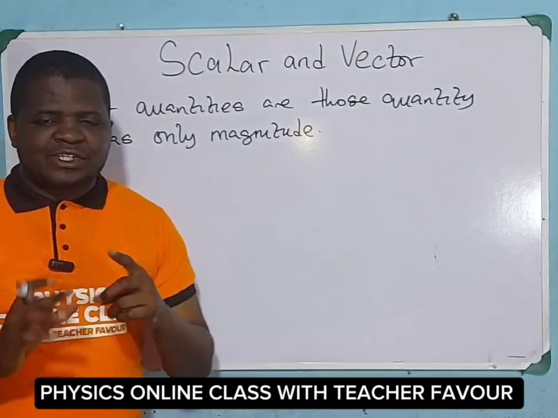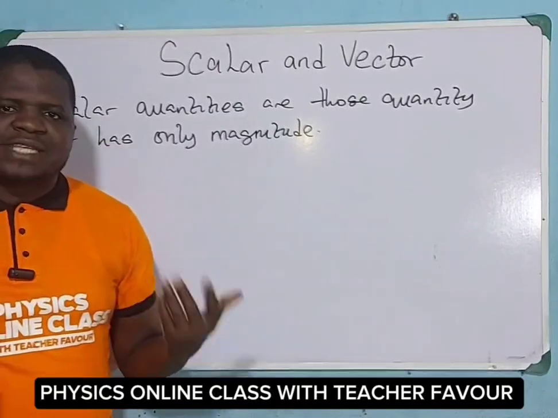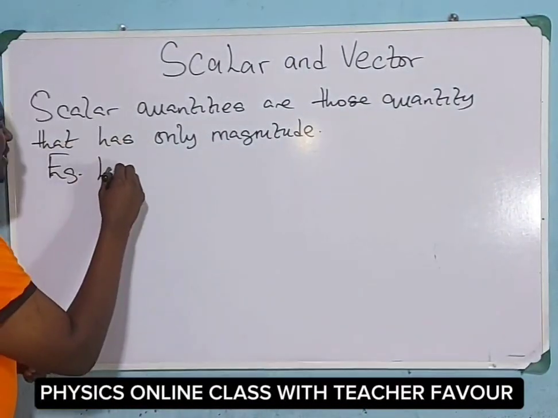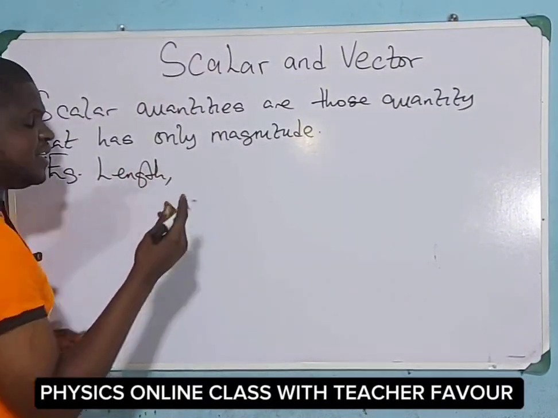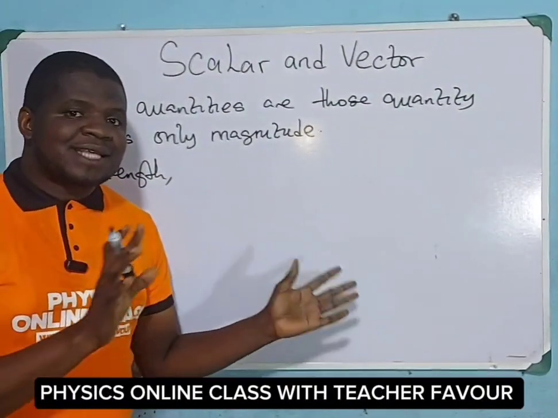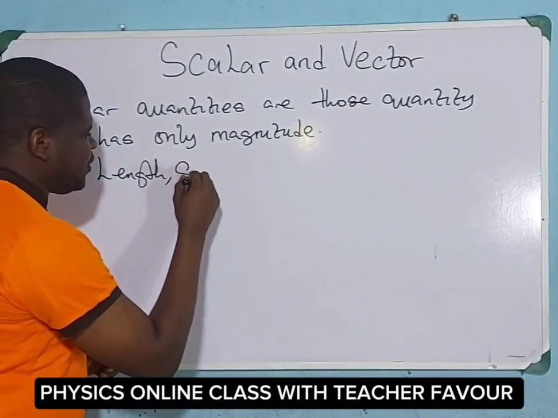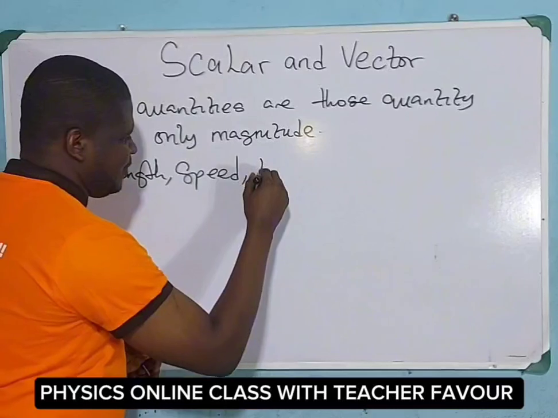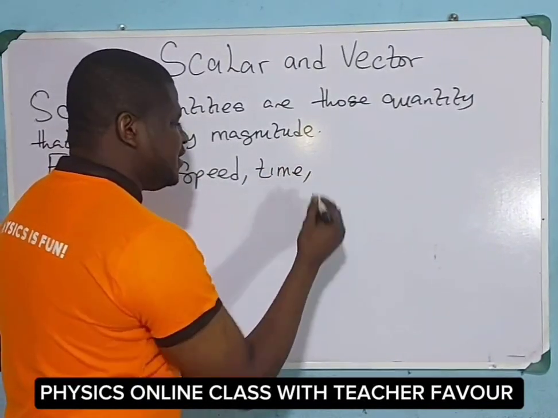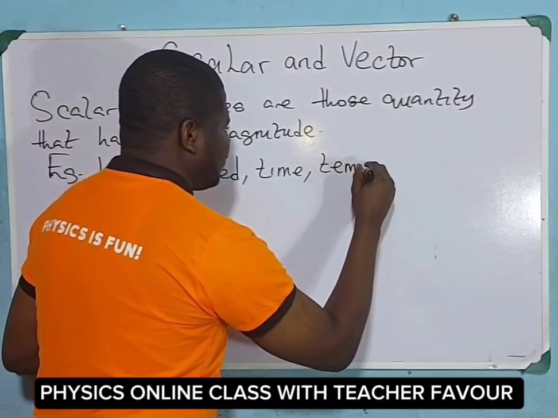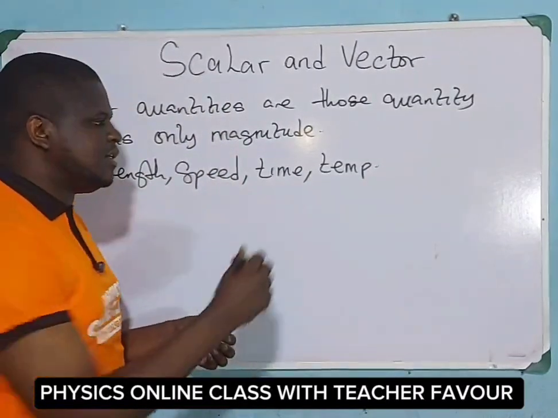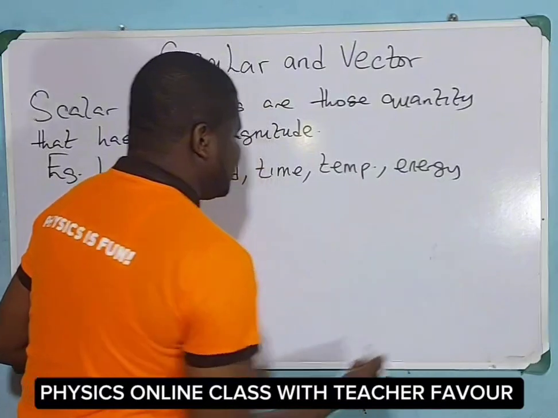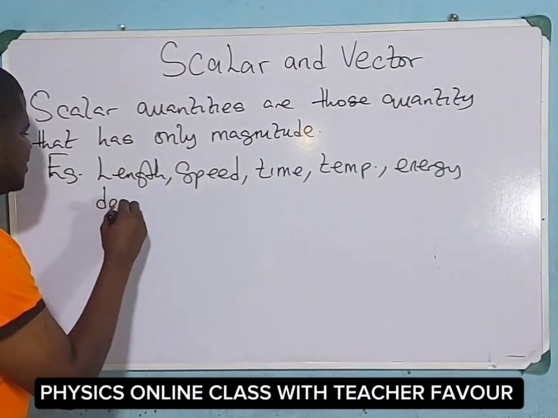Remember, another name for magnitude is what? Numerical value or size. We have various examples of scalar quantity. Length is a scalar quantity. Talking about length, we're talking about distance as well. Distance is a scalar quantity. Speed is a scalar quantity. Time is a scalar quantity. Temperature is a scalar quantity. Energy is a scalar quantity. Density.